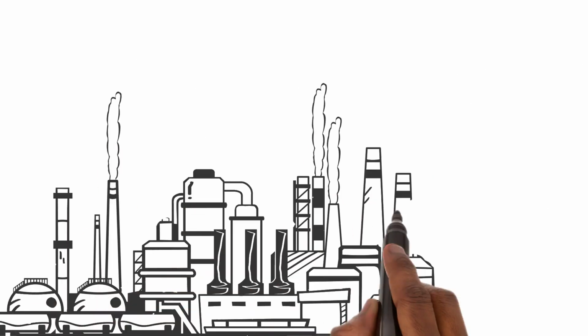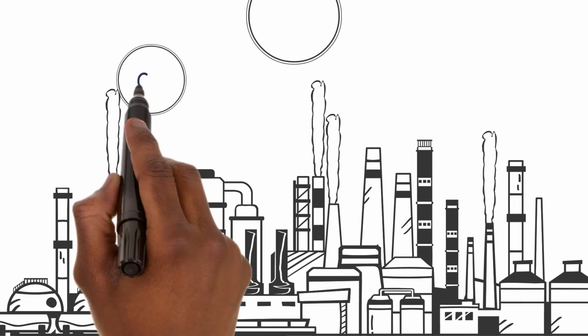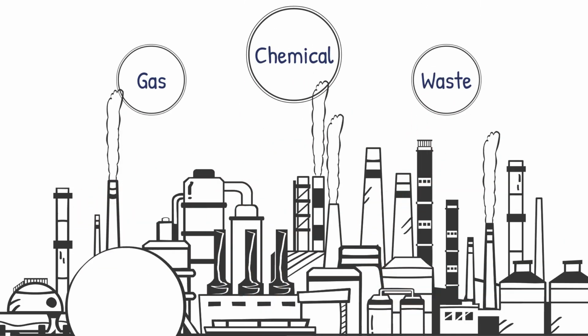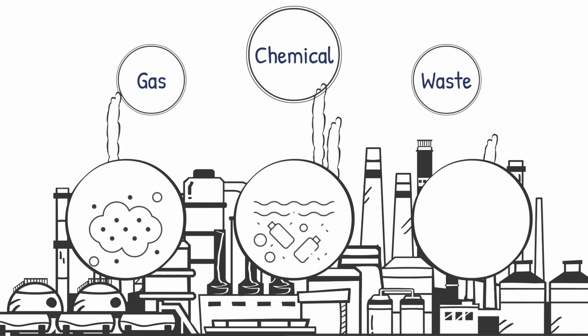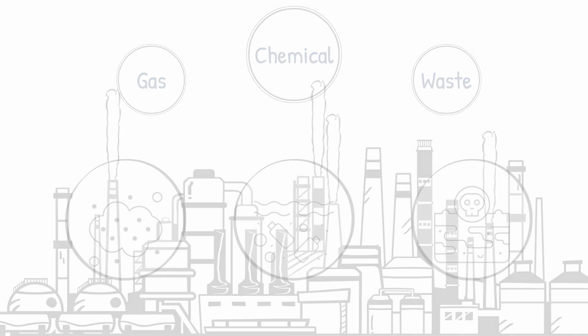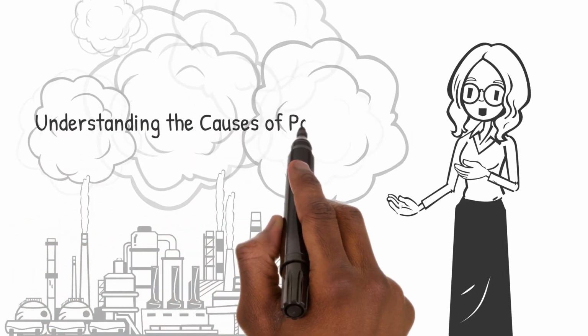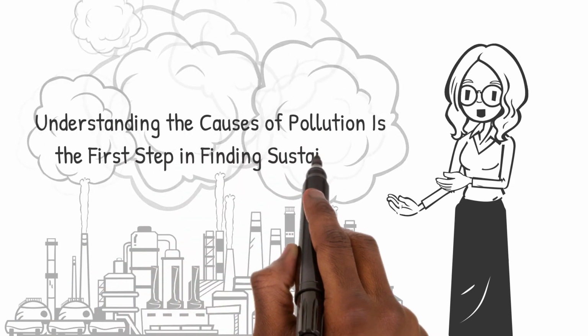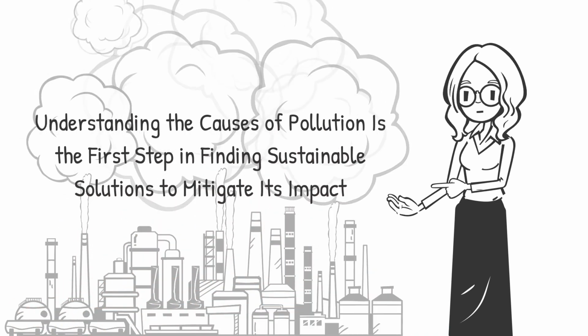Environmental pollution is mainly caused by industrial processes and a growing human population. As we consume more resources and energy, we emit gases, chemicals, and waste into the air, water, and soil, leading to pollution. Understanding the causes of pollution is the first step in finding sustainable solutions to mitigate its impact.